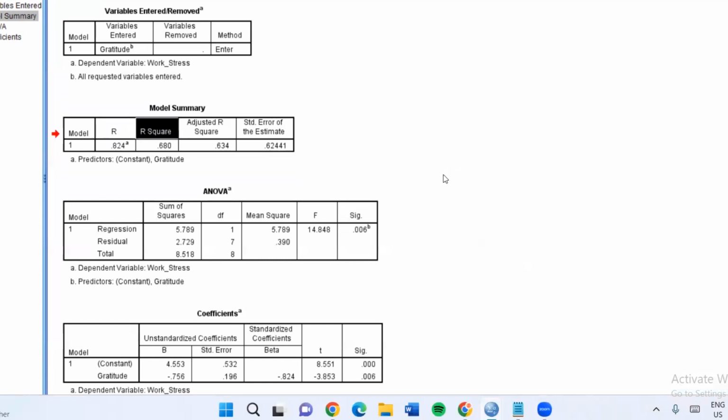And as mentioned before, R is the multiple correlation coefficient. In simple regression, where we only have one independent variable x, it is just equal to the Pearson correlation, which is simply the correlation between gratitude and work stress. Next, R squared is equal to 0.68 in the given data. To give a brief explanation, R squared is the amount of variance in the dependent variable, which is work stress, that is accounted for or explained by the independent variable, which is gratitude.